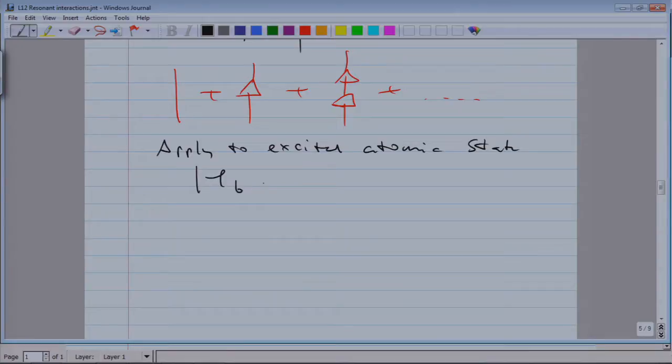So the state we are interested in is the atomic state B and no photons. And the property of the atomic state is obtained when we know the function G_B of z.